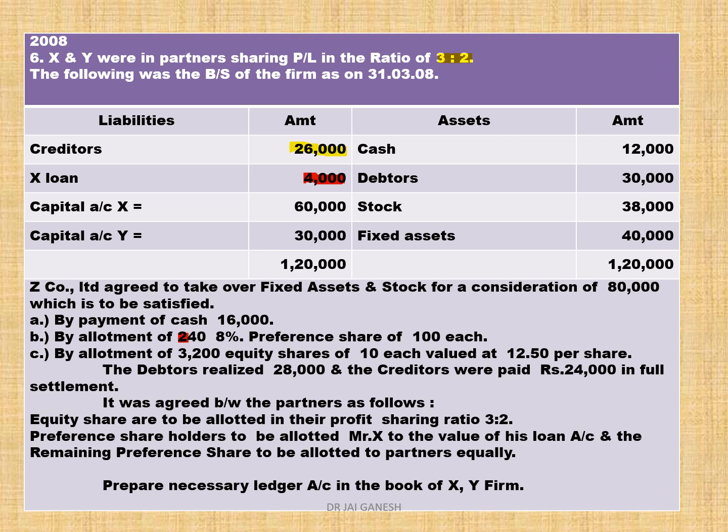Point number B: 240 preference shares are received from the purchasing company at 100 rupees each. So 240 into 100 we get 24,000. Out of 24,000, 4,000 is paid to X loan. Remaining 20,000 is distributed to the partners equally.